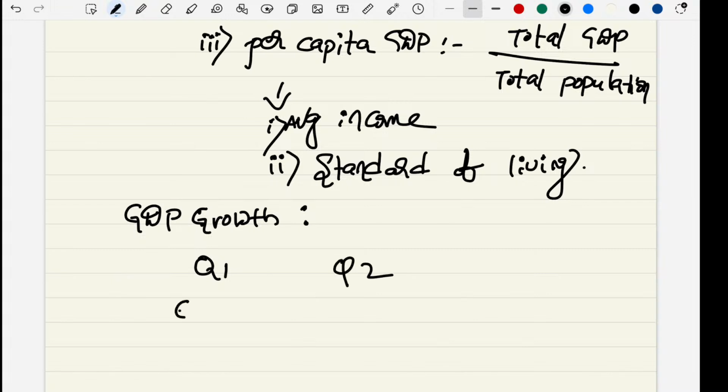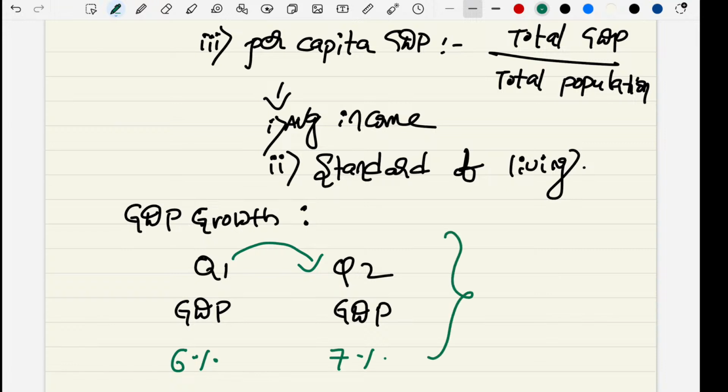We are measuring GDP in terms of quarters. If there is any improvement from quarter one to quarter two, suppose it is 6% and then 7%, there is a growth.